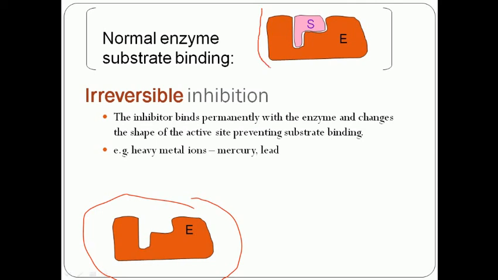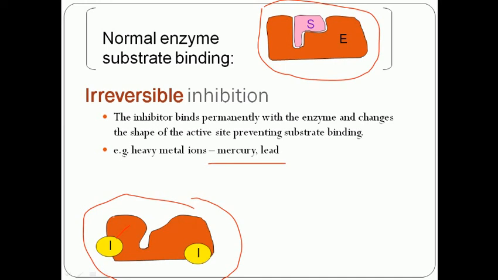In normal enzyme-substrate binding, the enzyme binds with the substrate. But when an inhibitor like mercury or lead, any heavy metal, is present, the inhibitor binds to the enzyme and modifies its structure, so its active site is altered.